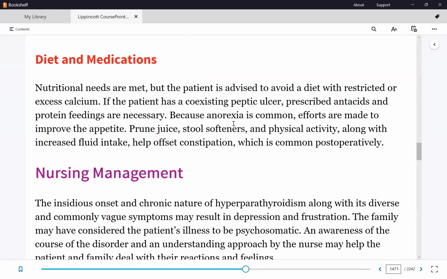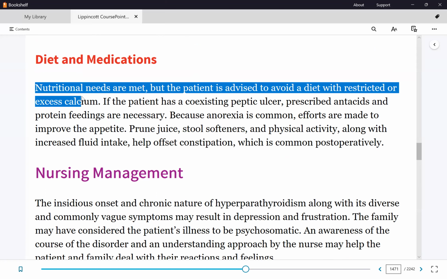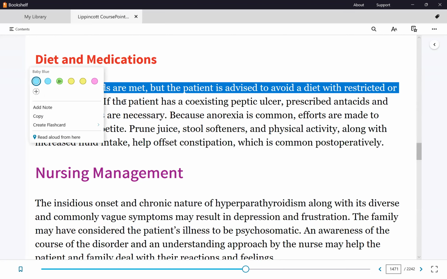And for diet, of course, we will have to modify, but look at the first statement. We don't want to overdo it, because the patient does need calcium intake also.